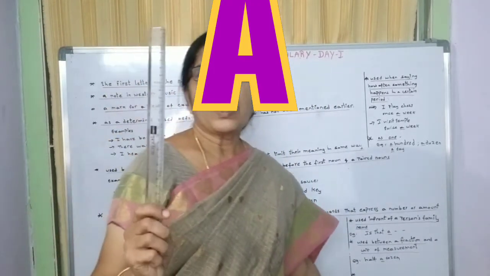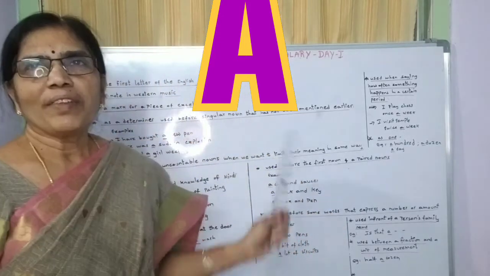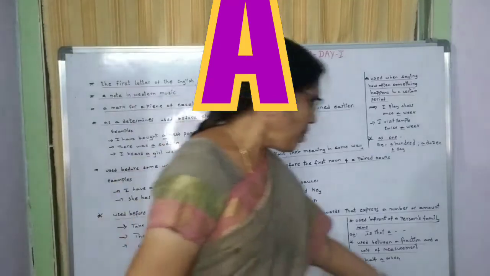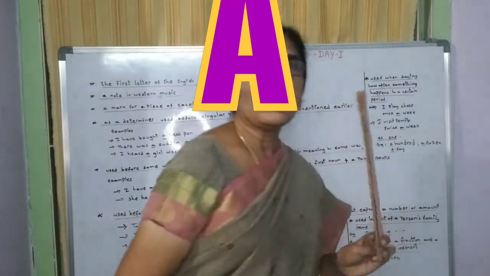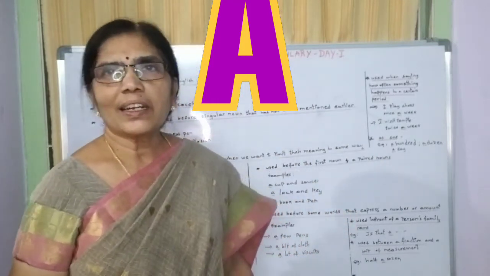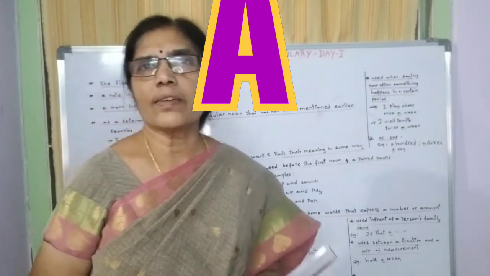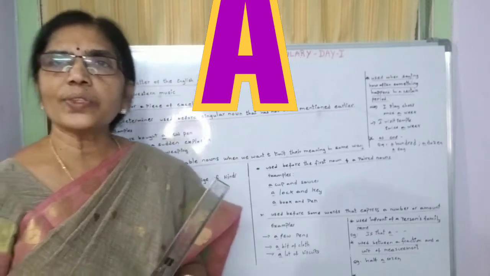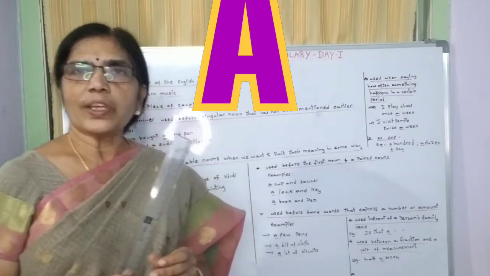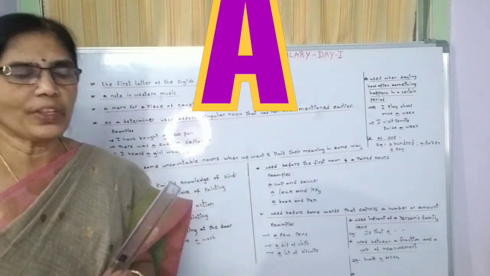I have a scale. I have a board. Likewise, I have a wooden scale. A scale, a marker, a board. All these are singular nouns. So before singular nouns we use this A, and before singular nouns that are used first.